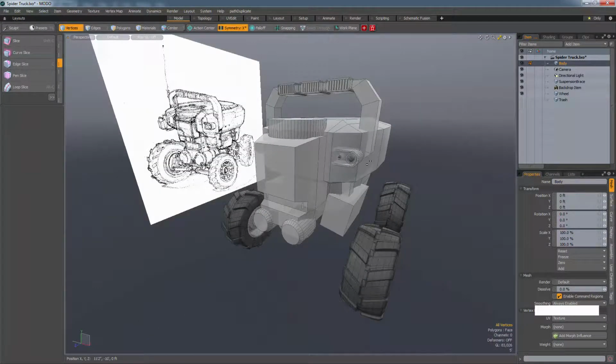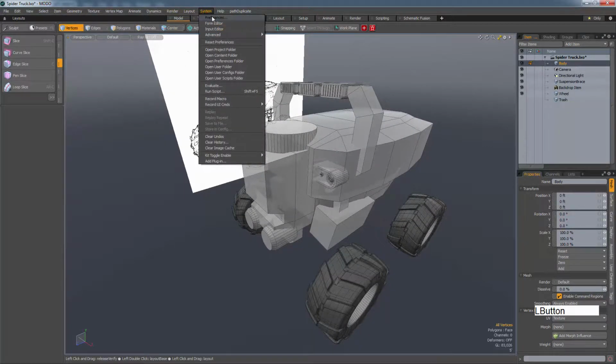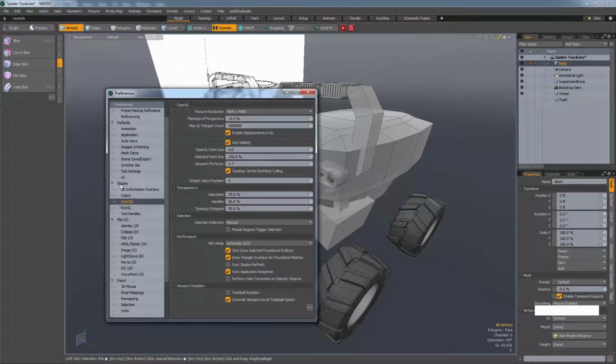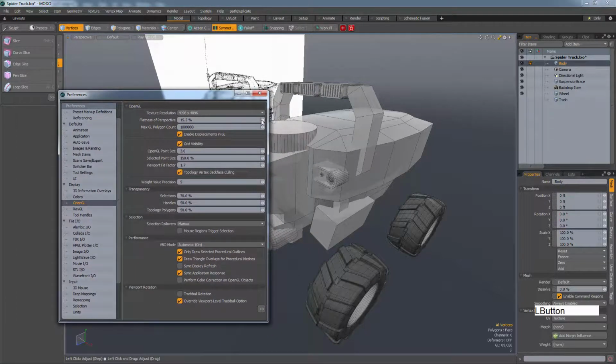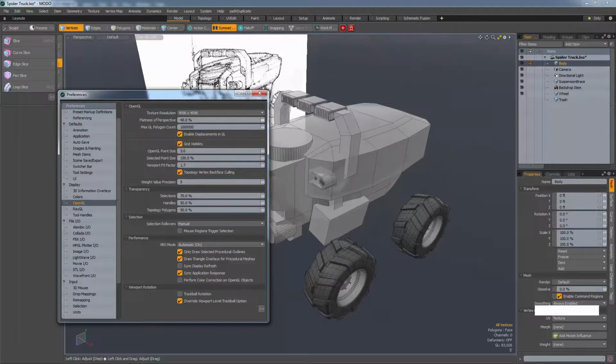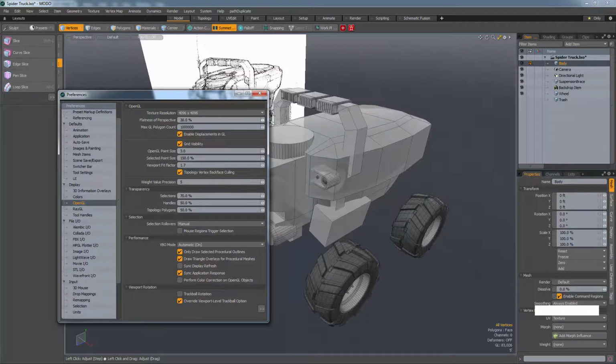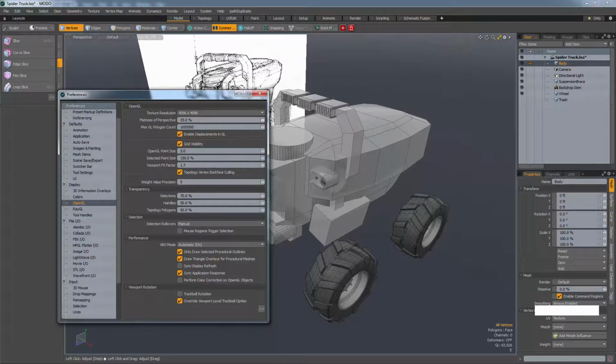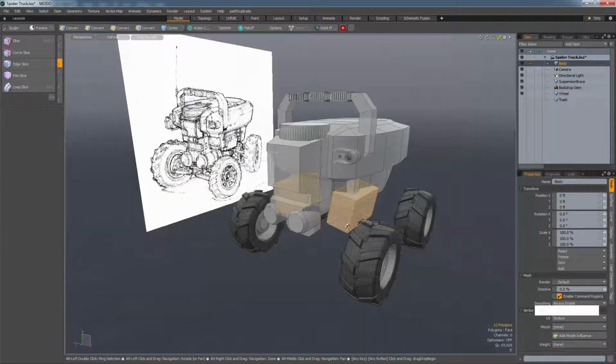Another thing you can do to help you evaluate your model is go up to System, Preferences, and just change the field of view. So if I look in my OpenGL display, I have a flatness of perspective here, so that lets you adjust your field of view. I'm gonna do like 35 or so.